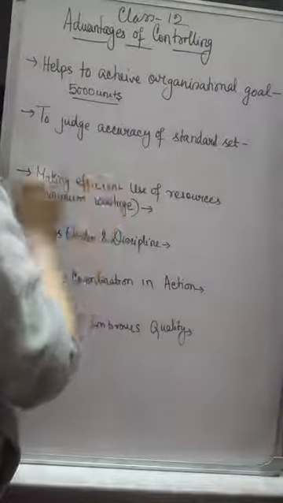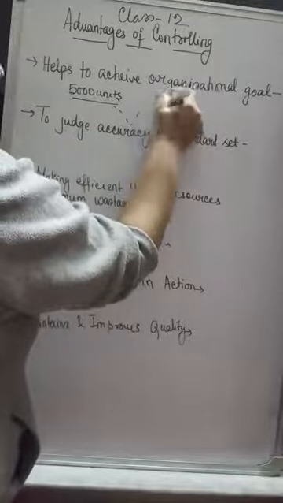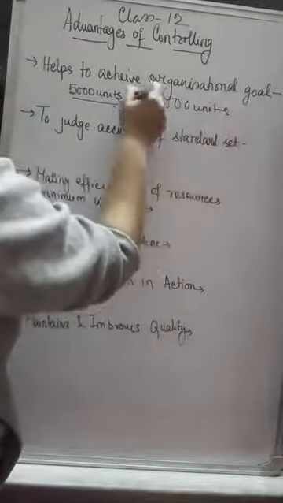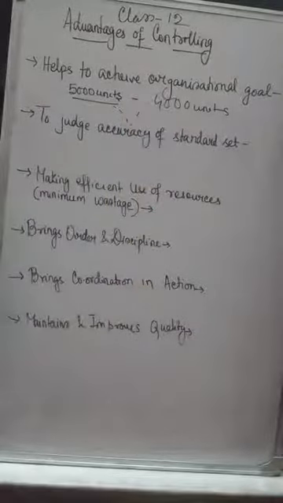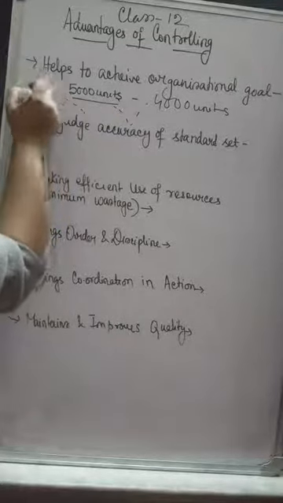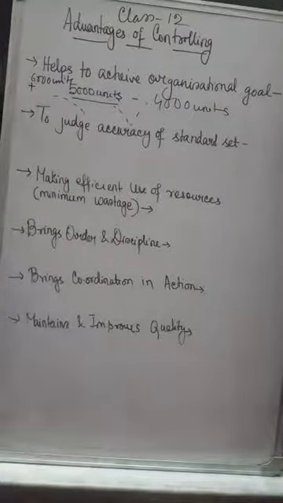Now if some deviation occurs, there can be negative deviation, which is most bothering: instead of 5,000, 4,000 units are produced and profit reduces. And there can be positive deviation, giving more return than the planned target of 5,000 units.